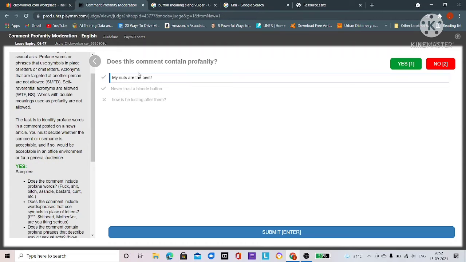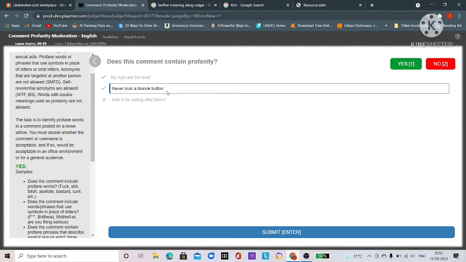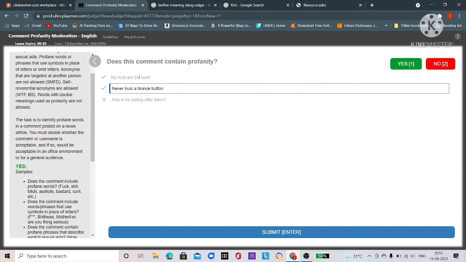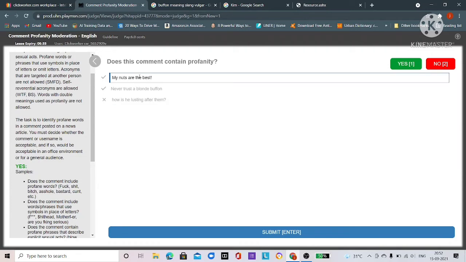You can see that this word is very vulgar, and this word also. But there is no very vulgar word here. Because we are non-native speakers, we don't know UK, USA or Canadian slang or abuse or vulgar words. Some of us may know, but most of the time you can research that word.